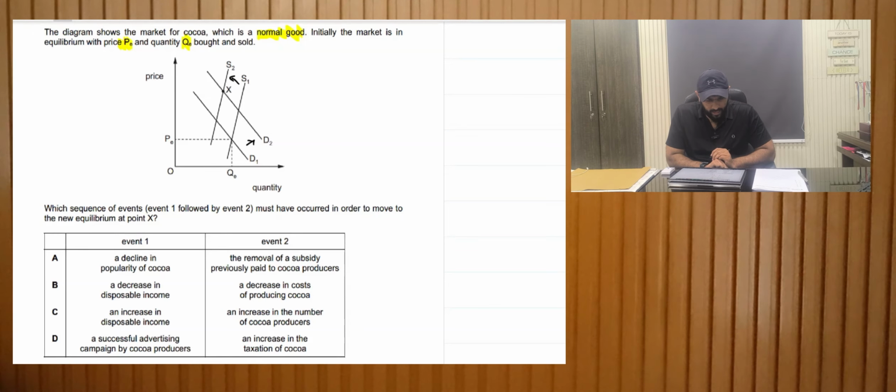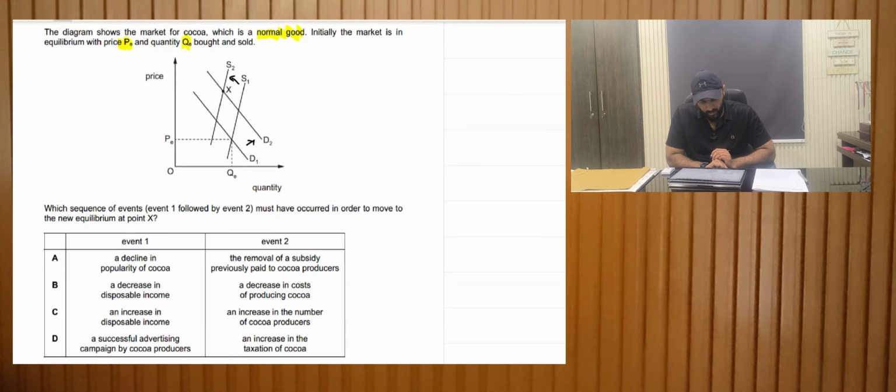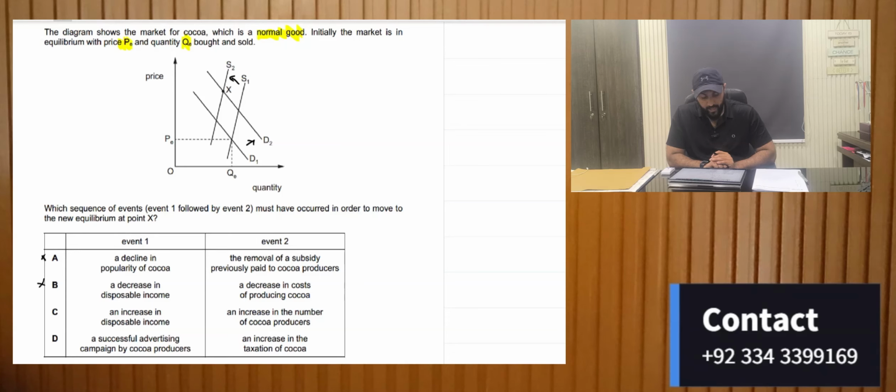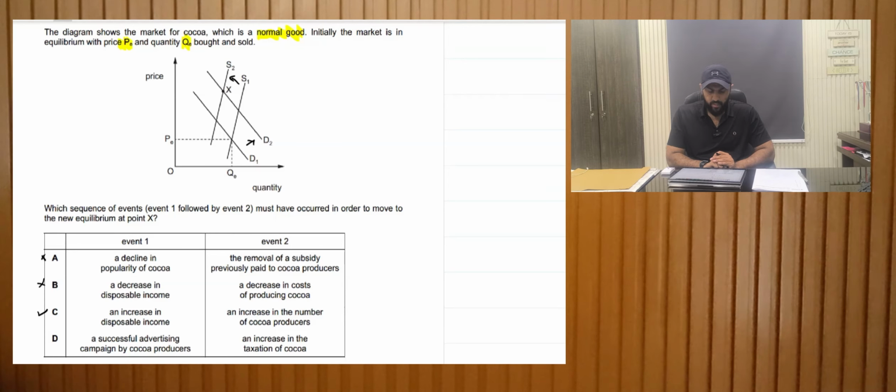If there has been a decline in cocoa popularity, the demand should decrease. So this cannot be the answer. A decrease in disposable income. So if it's a normal good and the income is decreasing, we know that the demand would decrease. So this cannot be the answer. An increase in disposable income. This is correct. A successful advertisement campaign by cocoa producers. So if there has been a successful advertisement campaign, the demand for chocolates would increase. So C and D are correct.